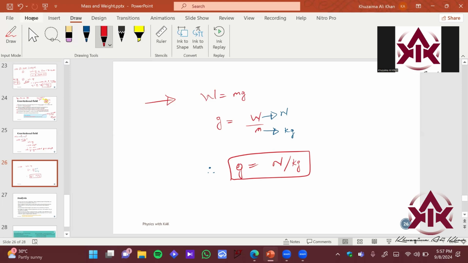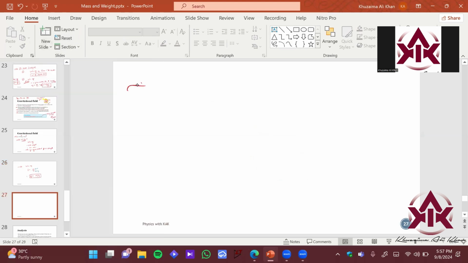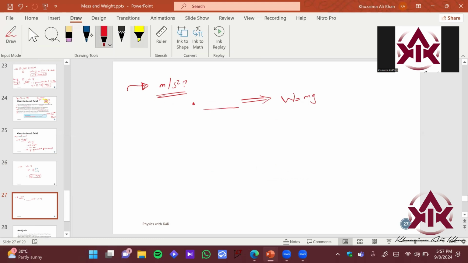Okay, so now let's see why it is meter per second square. Imagine the point from which we derived the weight equals mg formula. What was the rule? F equals ma, which is Newton's second law. Inside this, we compared that a is the same as g, which is acceleration.